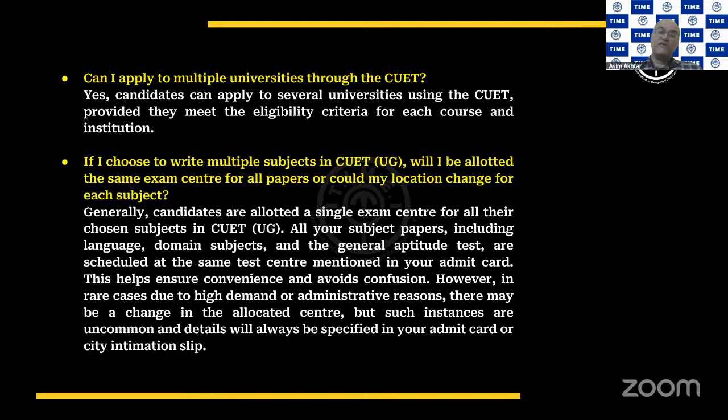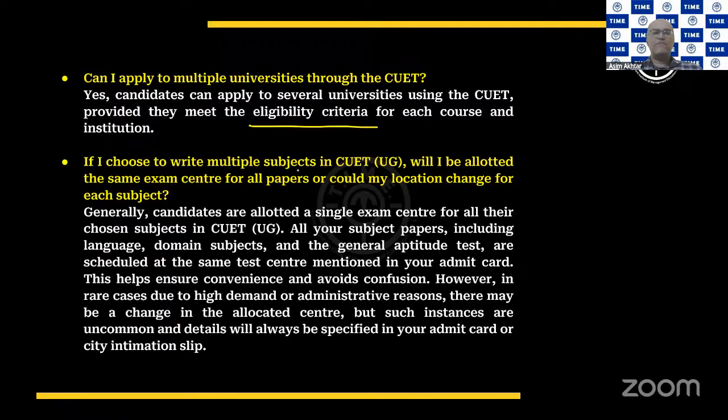Now, can you apply for multiple universities or do you have to apply only to one university? The answer, of course, is you can apply to as many universities as you want, and you have the provision. You just have to go to the several universities that are available, and you can apply to the ones that you are interested in, provided you meet the eligibility criteria that they have kept in place. Remember, just because you are eligible for CUET UG doesn't mean you are eligible for admission in that particular program. Every university may decide to have its own prerequisites. So that's the reason I say make a list of the universities that you are interested in, and then proceed to that university and see what prerequisites they have got in place.